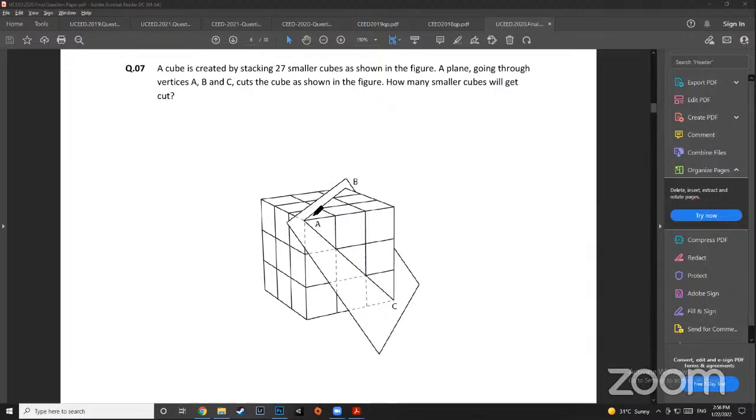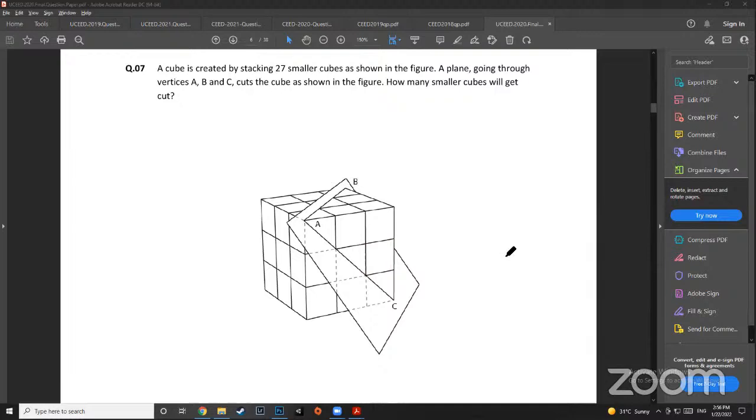That means this plane, which is coming like this, will start cutting the cube from here only. So it is actually being cut from here to here. Similarly, probably this cube is also being cut, because it goes back like this. So this much part is being cut. So like that, try to count again and you'll get the answer.